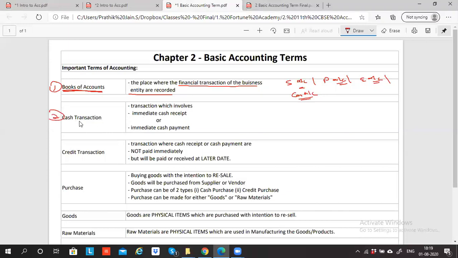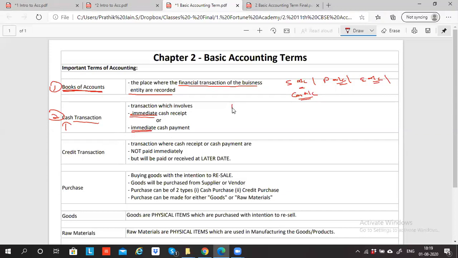Cash transaction means what? Anything happening, any activity happening between two people is called a transaction. And what is the activity? The activity is cash. If cash is being exchanged between two parties, it is called a cash transaction. So what do you mean by this cash transaction? A transaction which involves immediate cash receipt or immediate cash payment.